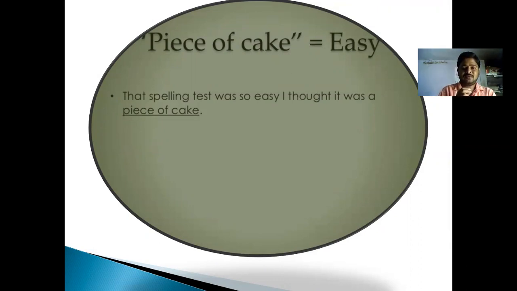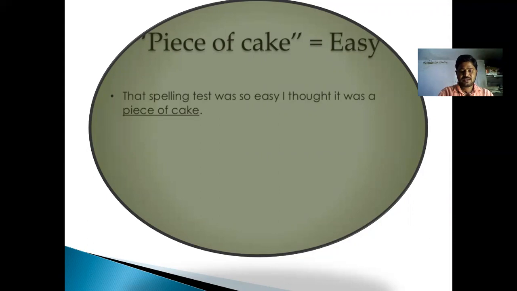Here we have an example: the spelling test was so easy, I thought it was a piece of cake. That means the spelling test was very easy, because the man thinks he knows the spellings. That's why he says the spelling test was so easy, I thought it was a piece of cake. Piece of cake means a ready-made piece to eat.